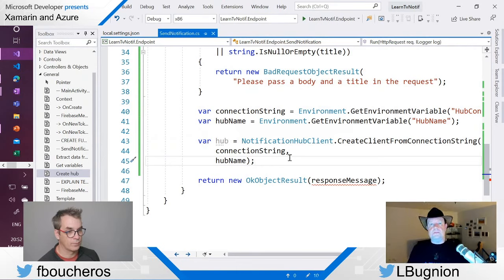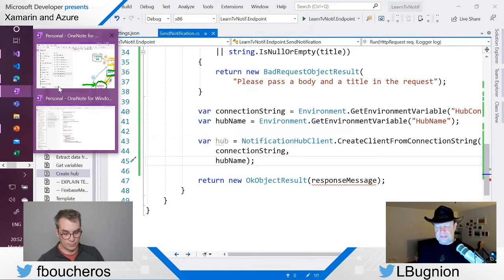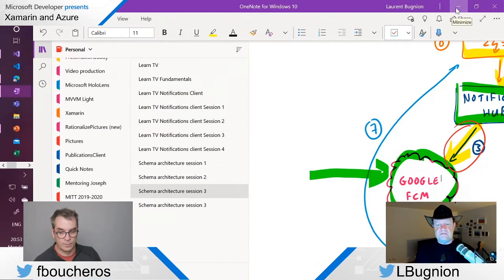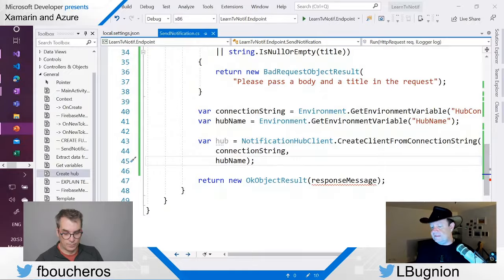Good. So to send the notification, there is one thing we need to talk about, and this is the cross-platform aspect of the notification hub. As you can see here, I have Google notifications, Windows notifications, I could have iOS notifications, Baidu, Amazon Fire TV, Fire devices notifications, and every one of those has a different format, of course, because why wouldn't they, right? You know that people hate to agree on things. So to illustrate that, I prepared a couple of slides.